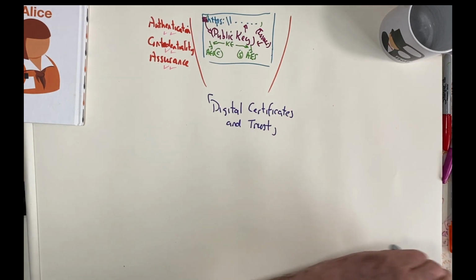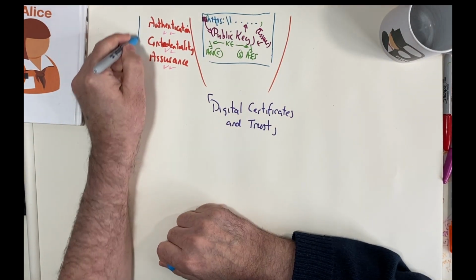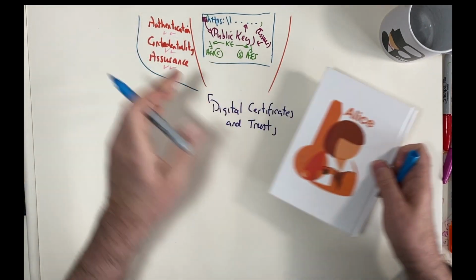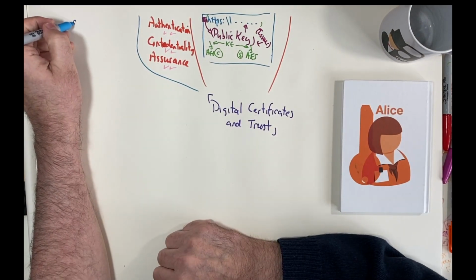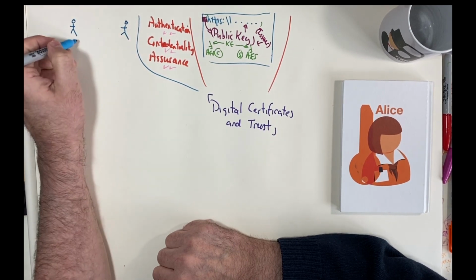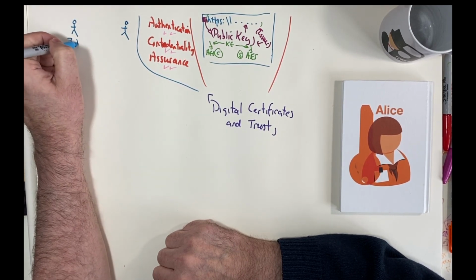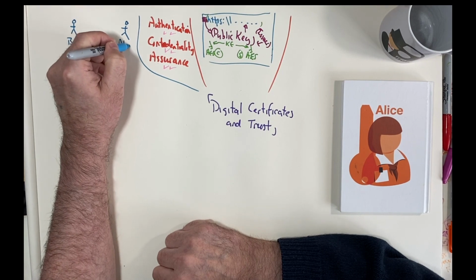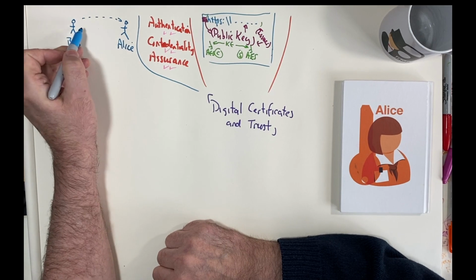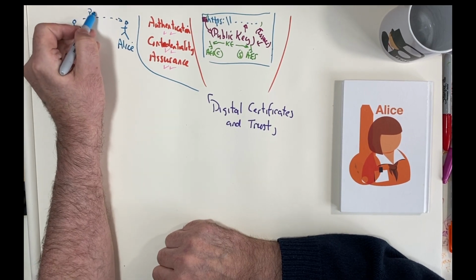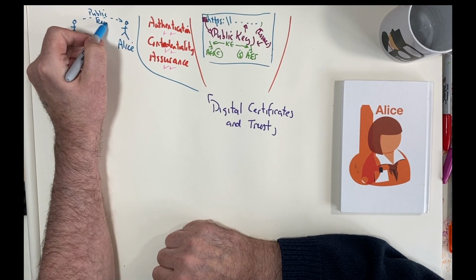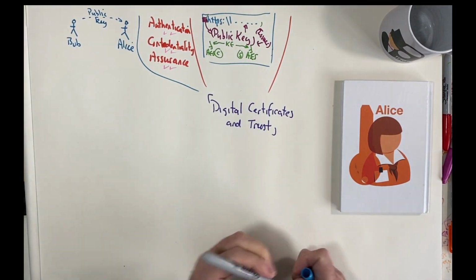Okay, so the problem that we have is, if we're using public key encryption and we have Bob and Alice, how can we reliably get Bob's public key over to Alice in a trustworthy way?